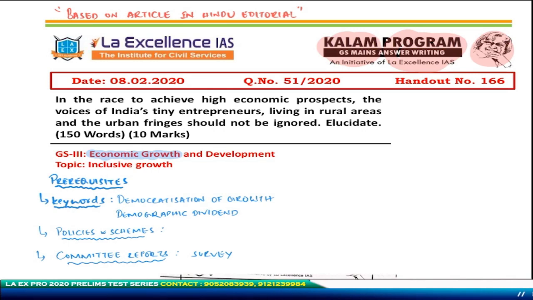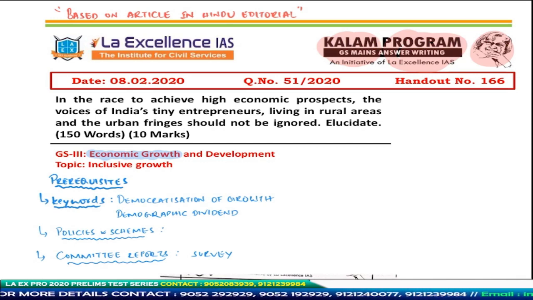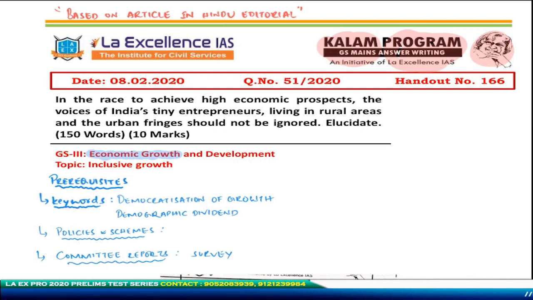And how do I start my introduction? I could start my introduction with India's ambition for huge economic prospects. Like, for example, India aims to become a $5 trillion economy. That is one way to talk about it. Or in other ways, I can talk about the concentration of small entrepreneurship, like, for example, the concentration of MSME sector in the country. These are the people who are mostly coming under small entrepreneurs, especially in urban fringes and so on. So the better way to talk about is the establishment of high economic prospects, in which I talk about the large goal which India has in its forefront.